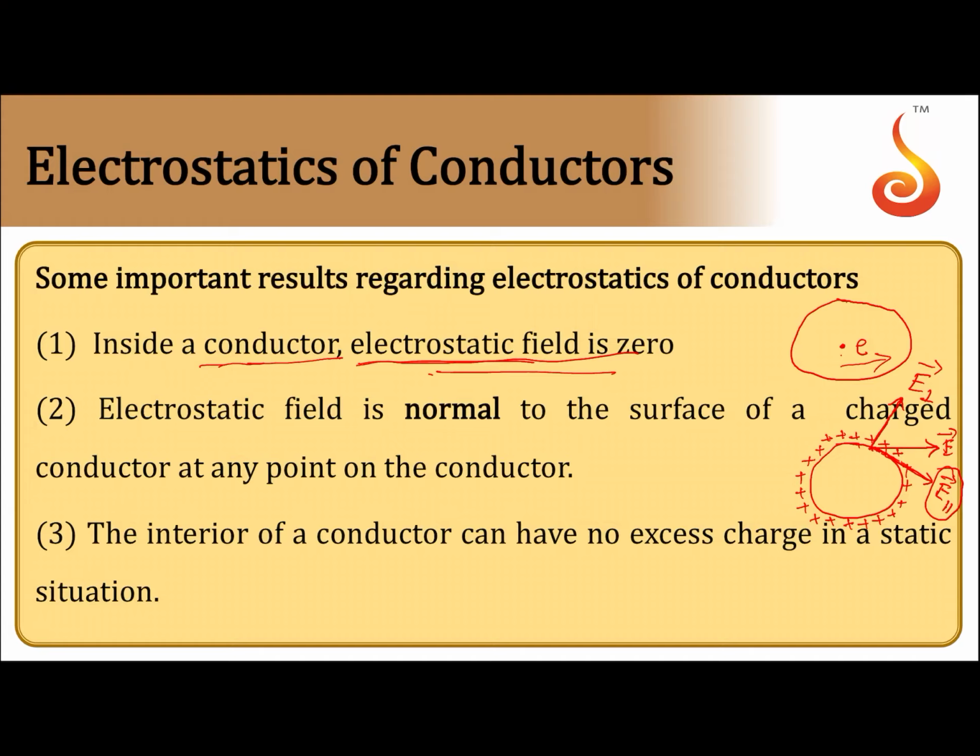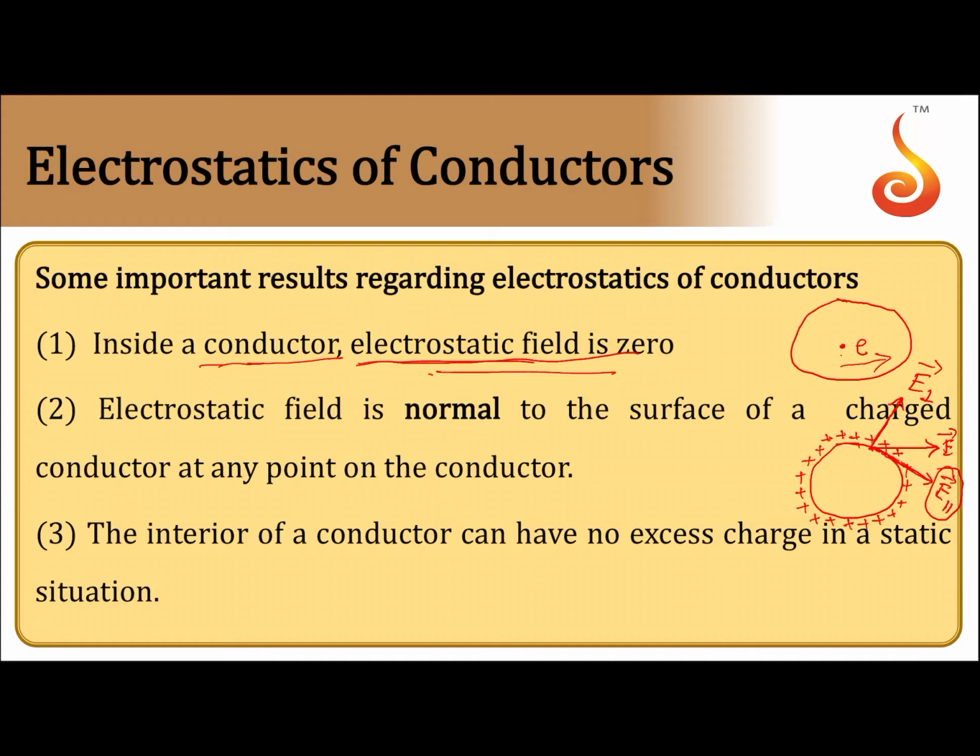This component parallel to the surface will make the charges present on the surface move. The movement of these charged particles on the surface will constitute current, but practically no such currents are observed. No such currents means there is no force along the surface of the conductor, that is, tangential to the surface.